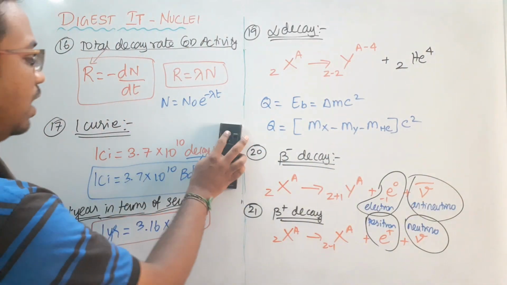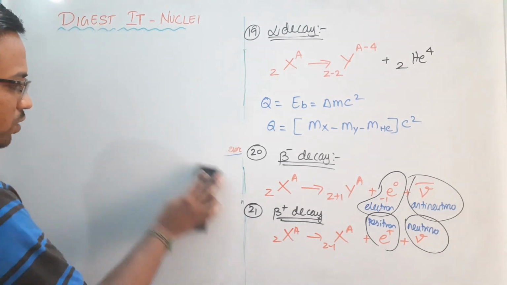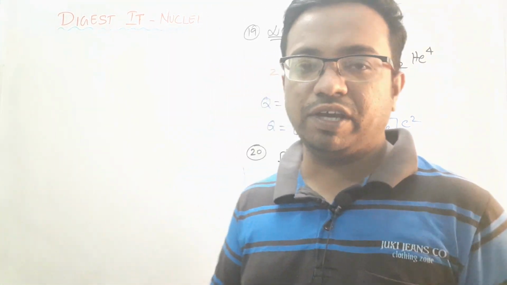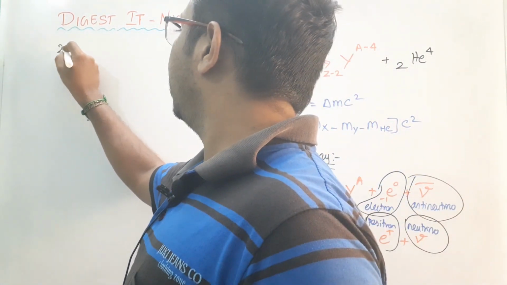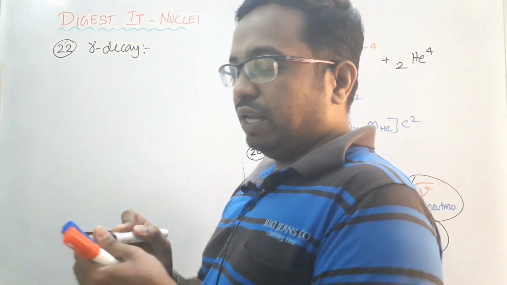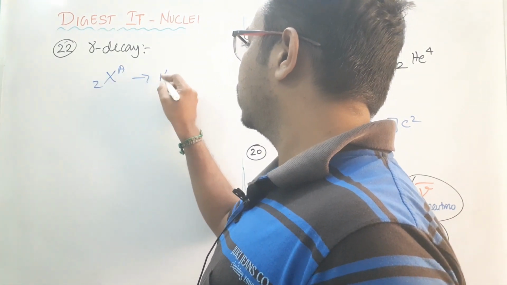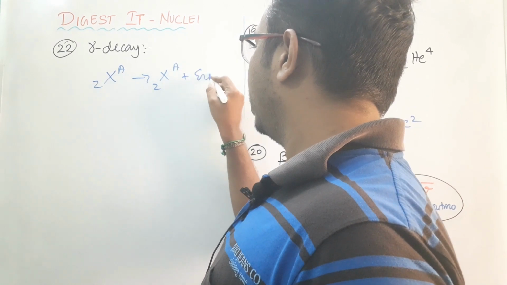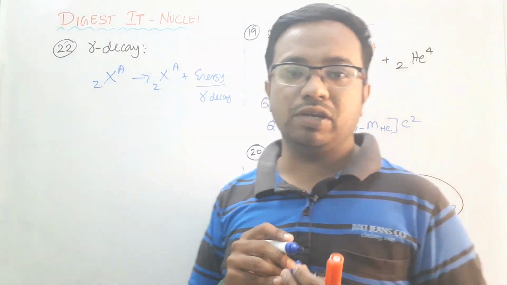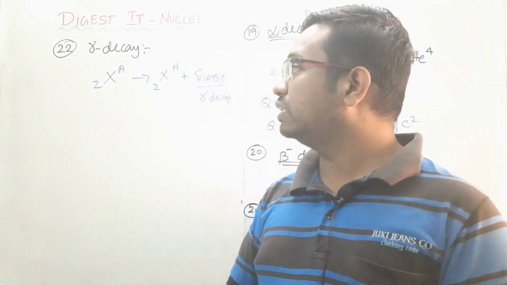And after this, gamma decay. Gamma decay will not have any change in atomic number and also in mass number, only the energy will be radiated from it. That is what we call gamma decay. So 22, we call this gamma decay, right? You don't have any change in atomic number and mass number. You will have the element Z A which still tends to Z A with the liberation of energy. This energy we call gamma decay. No change in atomic number and no change in mass number. So this will particularly take place in gamma decay.